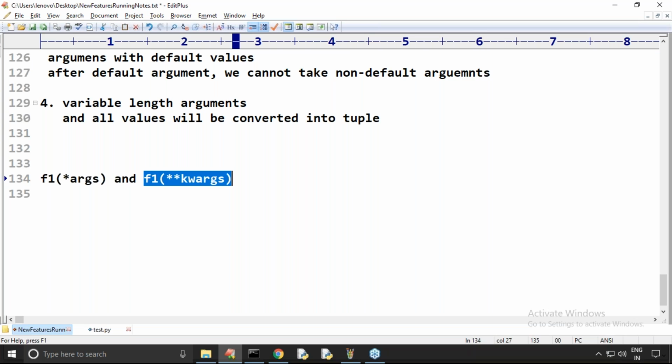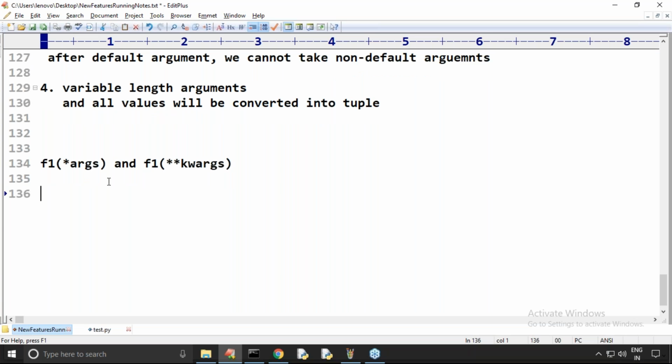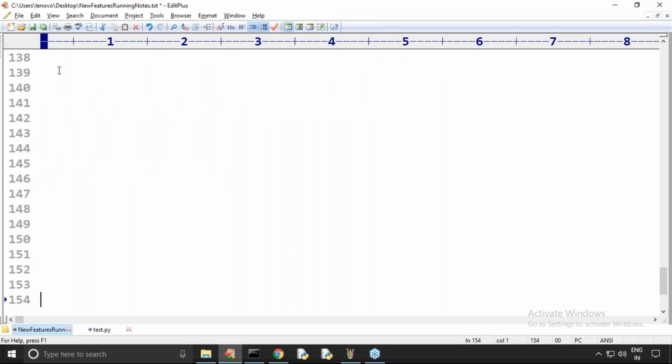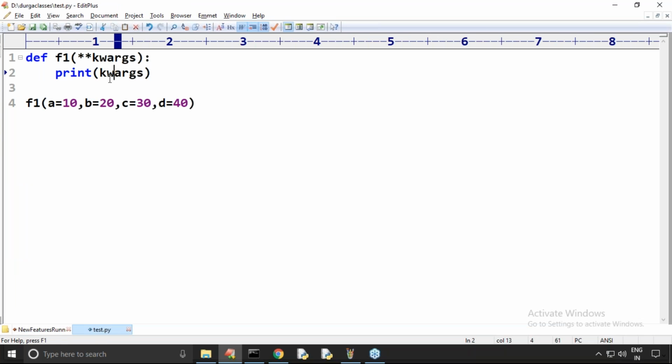Please confirm. Okay, but anyway, default arguments and the keyword variable length arguments, we are not required to worry. Our concentration is always, with respect to the new features, about the positional and the keyword arguments. Please make sure, sir. So if I take a, b, print a, b.